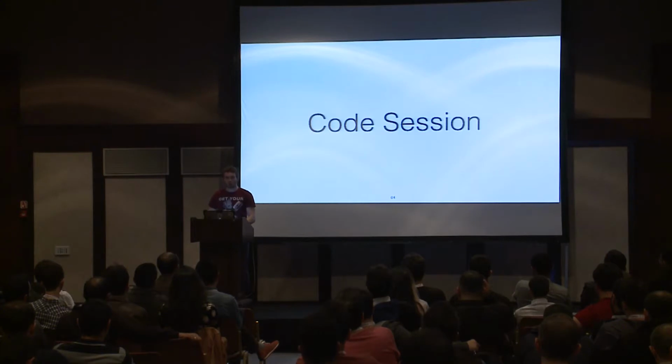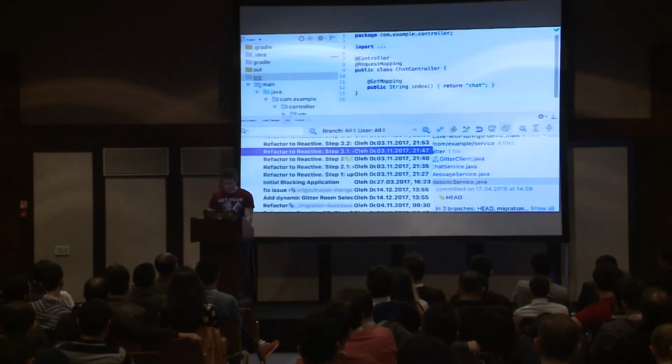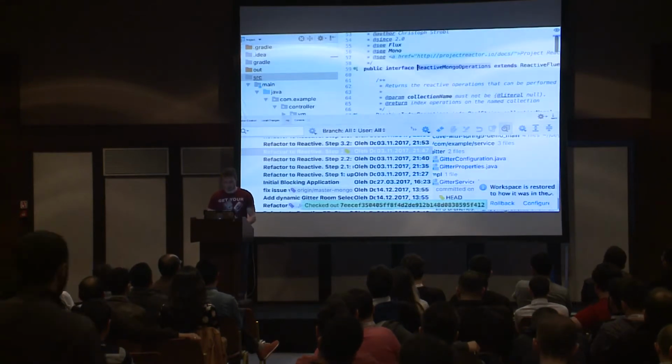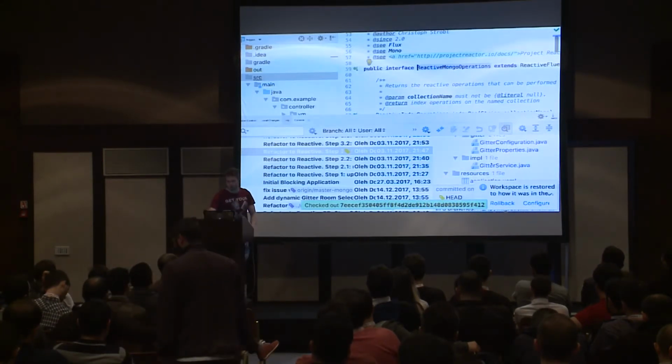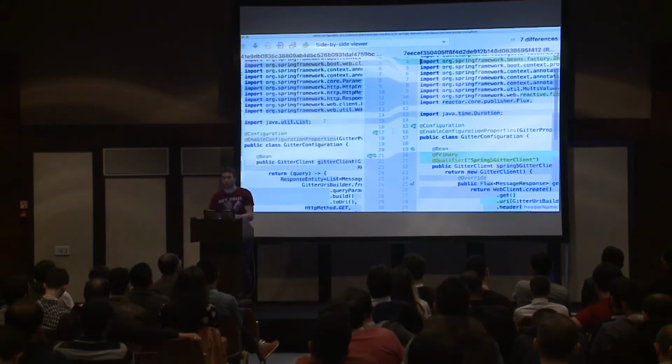And now I'd like to apply the changes again as well. So here's our code base. And here we have a significant list of changes, because it's moving from one communication model to another.